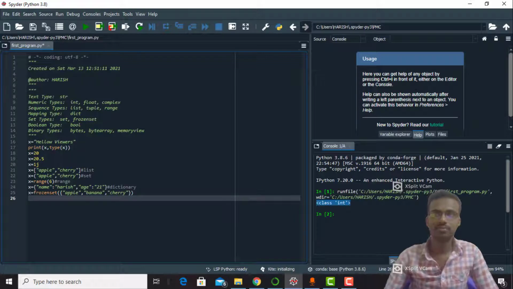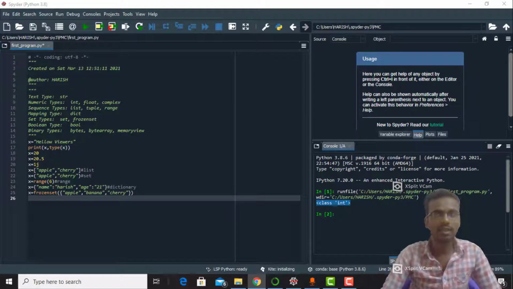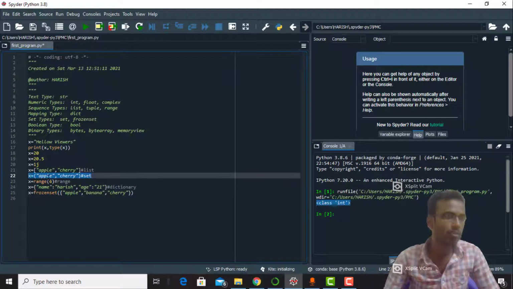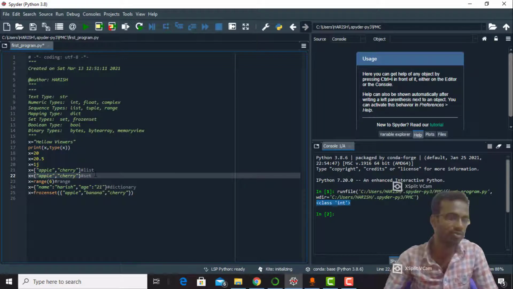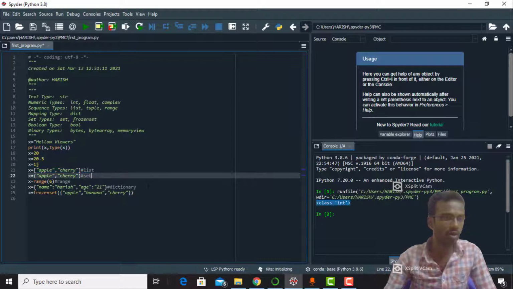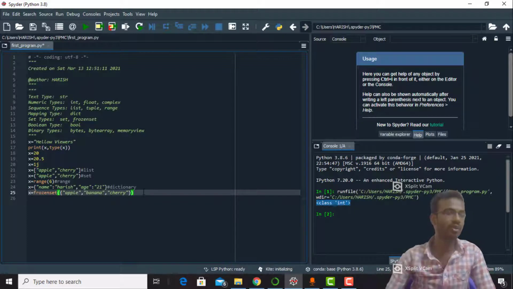So what is meant by frozenset? Actually, frozenset is just an immutable version of the Python set object. Here, this is a set object, and a set is a mutable object. This is also a set, simply we can say it as a set, but it is an immutable version. That's why we call it a frozenset.